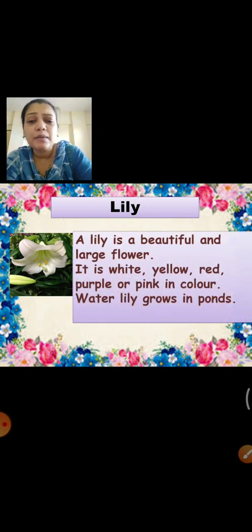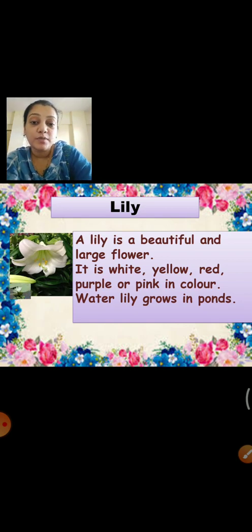What is our next flower? Oh wow, this is also so nice. This is lily. Which flower is this? Lily. A lily is a beautiful and large flower. It is white, yellow, red, purple or pink in color. There are so many colors seen in lily, you know.